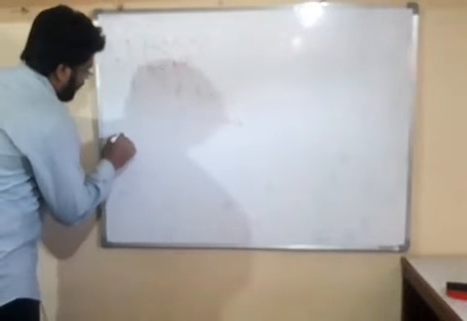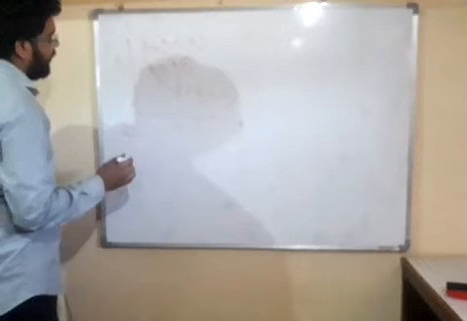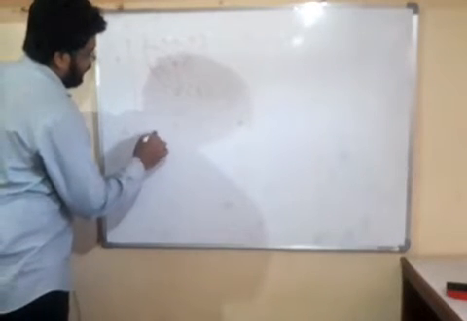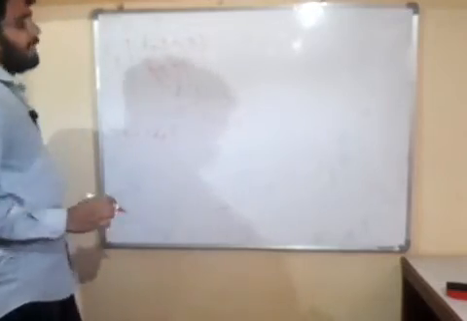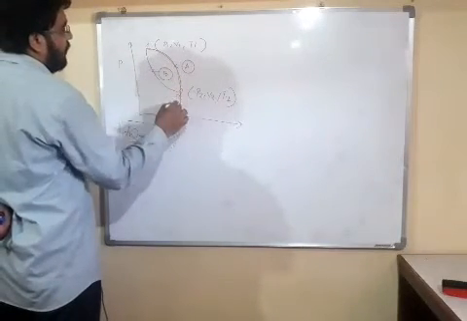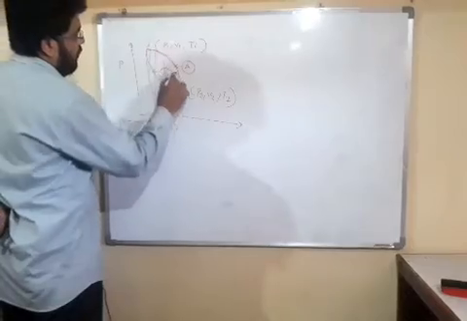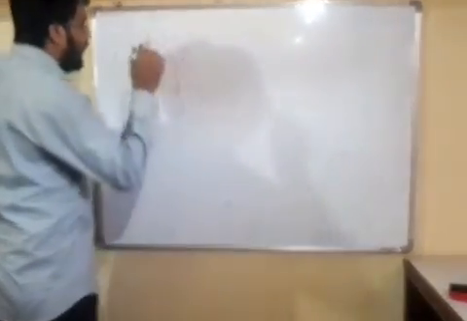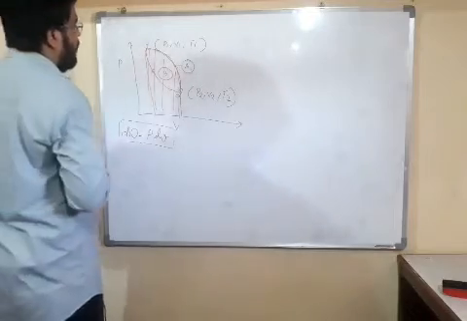So friends, we know that our work transfer is equal to P into dV, or we can say that the area under the PV diagram is the work transfer. So friends, this is the area under this diagram. And friends, if we change the path, then this area also changes.